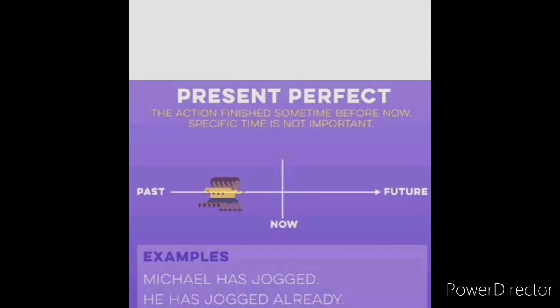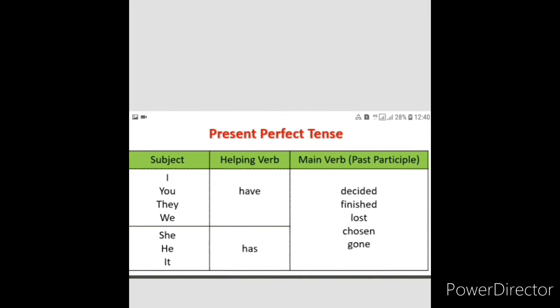For example, Michael has jogged. He is doing his jogging, isn't it? Yes, he has jogged already. Already he has started jogging, right? Now he is doing it in the present also, and that is called present perfect tense. Very simple thing, don't get complicated. Okay, try to understand it. If you have any doubts, or if I am not clear to you, you can ask me in the live sessions. Okay, very good. Now I'll give you some examples.